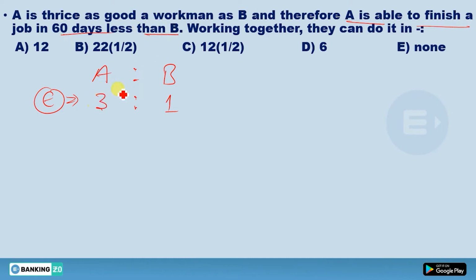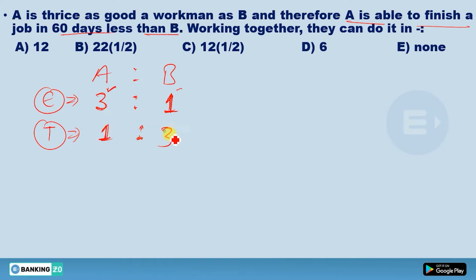Simply you can see here, clearly you can see here, A is more efficient than B. It means this A will take less time than this B. So I have already told you the time is inversely proportional to efficiency. So we will get 1:3 as a time. So efficiency of A is 3 and efficiency of B is 1. But time will be inverse. It means A will take 1 day.